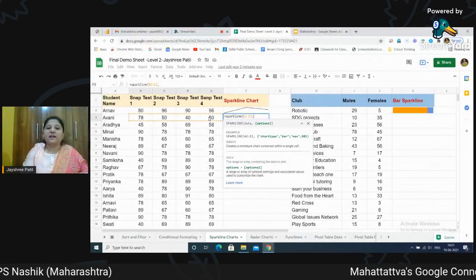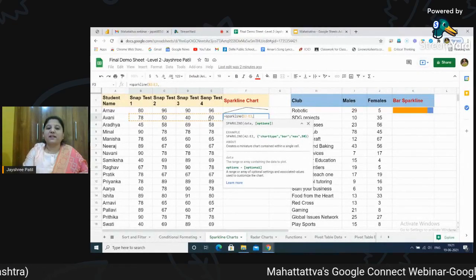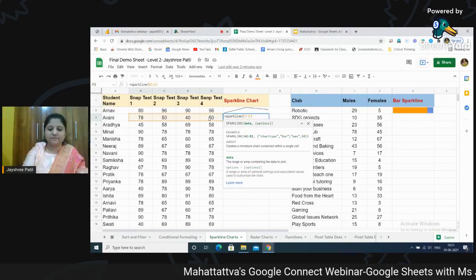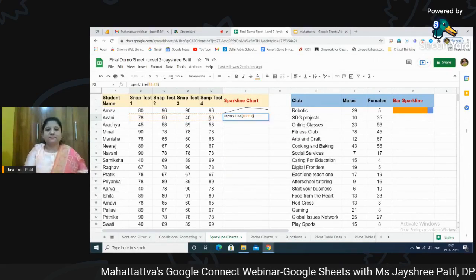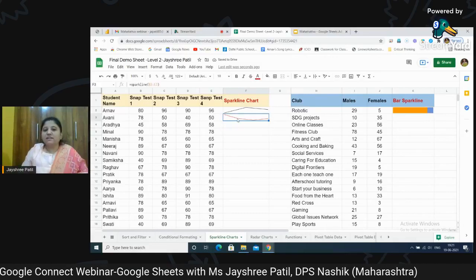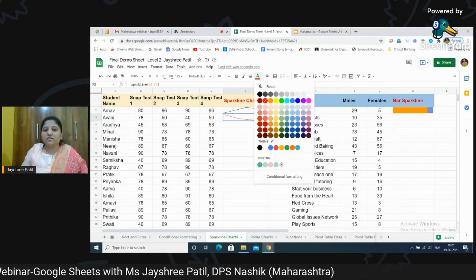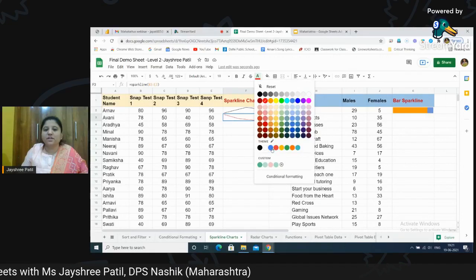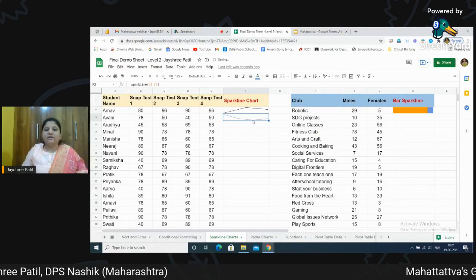Once the comma is given, what do you need to write? You are using a sparkline, you have to close it. You can see it automatically gives me this. You can change the color from here, whichever color you want, you can take it from here, and that color, the line will be visible.